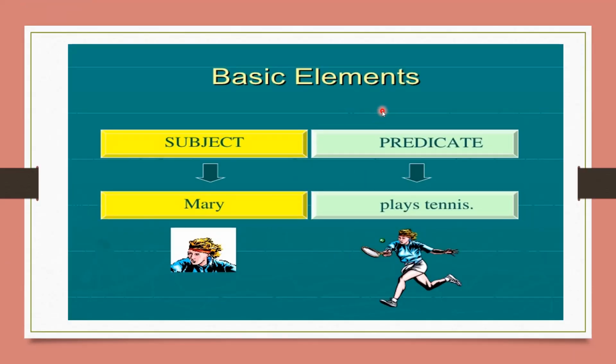So let's see this in detail properly. Let's read the sentence first. Mary plays tennis. Means in this sentence, Mary is the subject, which is a girl, which is a noun also. Plays tennis means here a verb is given plus object. So this is a predicate which has a combination of verb plus object. Means the predicate always comes with a verb, and with that verb an object or complement or comment is there.